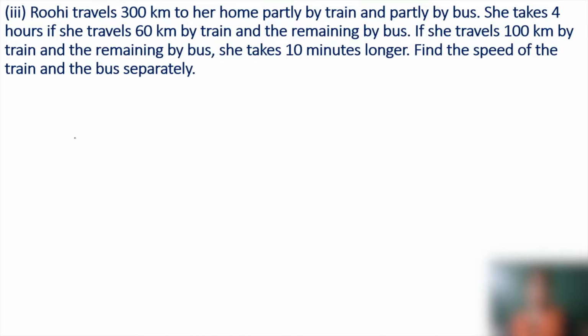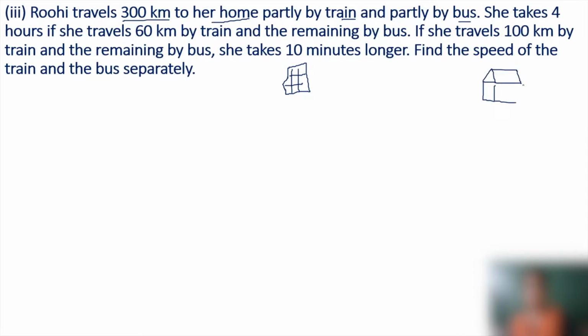Hello, today we are going to solve this question. Rohi travels 300 kilometers to her home partly by train and partly by bus. Let us consider it's her workplace and she is going to her home.